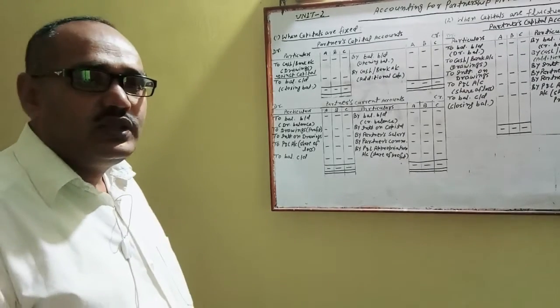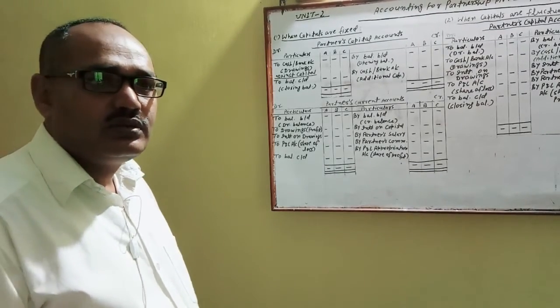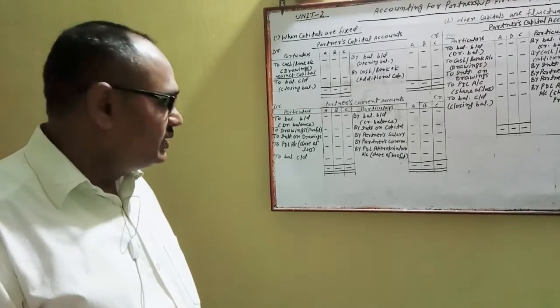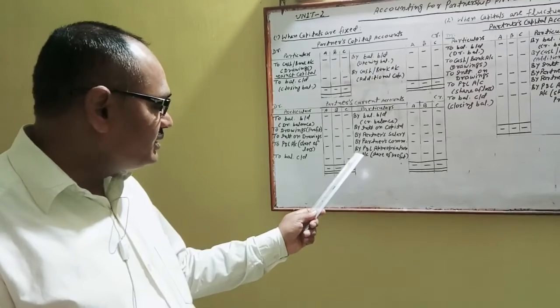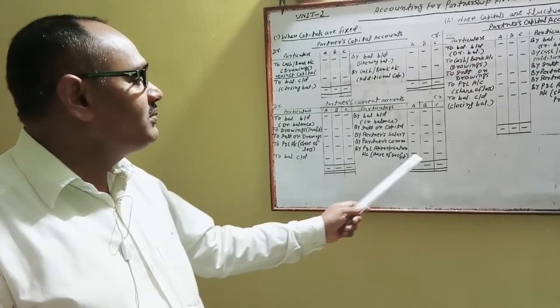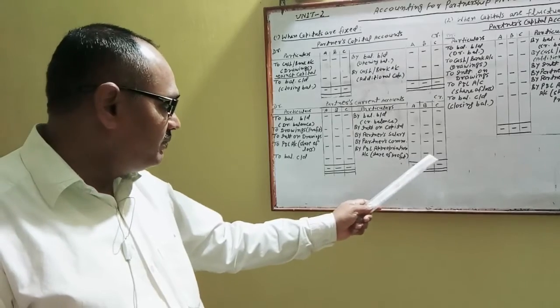And if there is a share of profit in profit and loss appropriation account, you will write in credit side of partners' current account, by profit and loss appropriation account, share of profit, respectively in the column of partners.